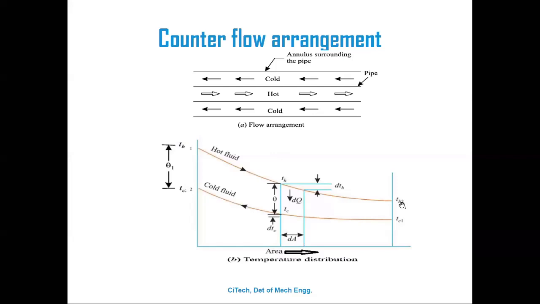Here, TH1 minus TC2: TH1 is the inlet temperature of the hot fluid, and TC2 is the outlet temperature of the cold fluid. The difference of these two temperatures is called theta 1. Then TH, the average temperature of the hot fluid, minus TC, the average temperature of the cold fluid, is called theta.